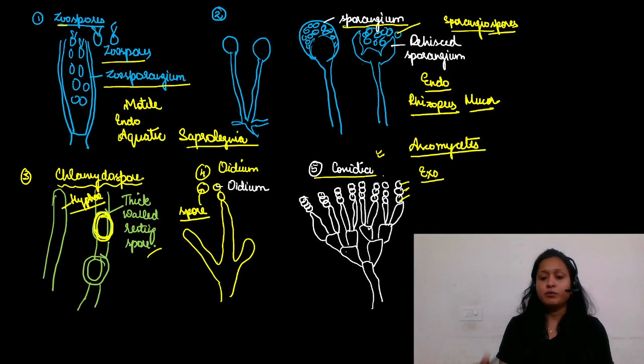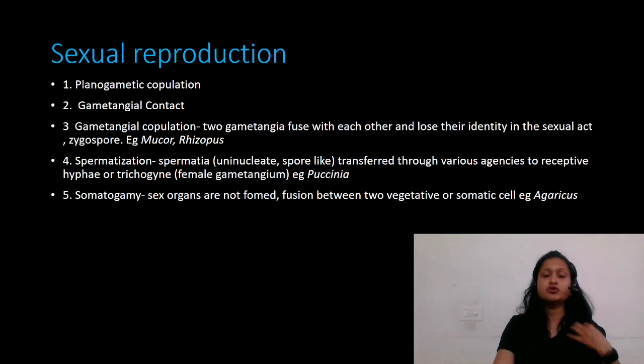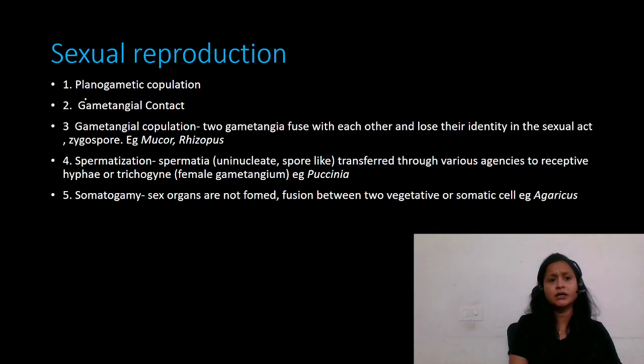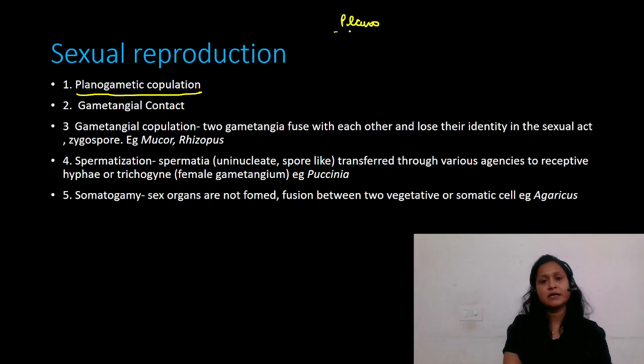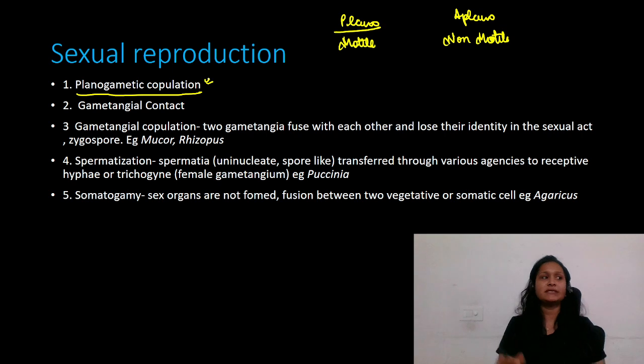Alright, moving ahead to sexual reproduction. So fungi also reproduce sexually. They reproduce either by planogametic copulation. See, planospores, aplanospores. Plano means motile. Aplano, non-motile. So in planogametic copulation you can see the spores, either both the spores are motile or the male gamete is motile. So when the fungi reproduce sexually, there are three steps.